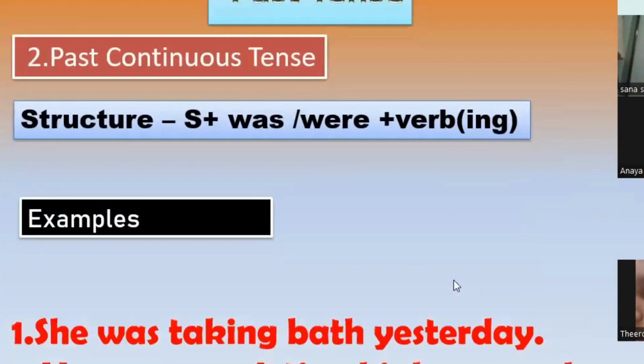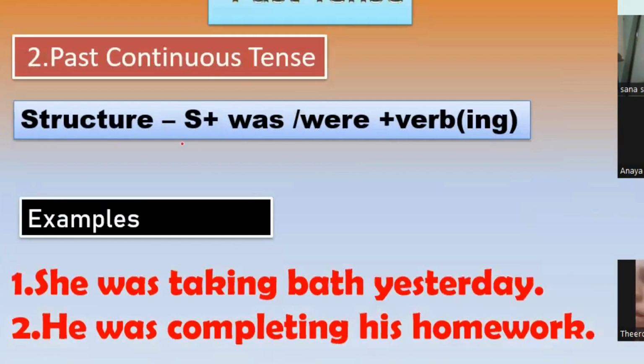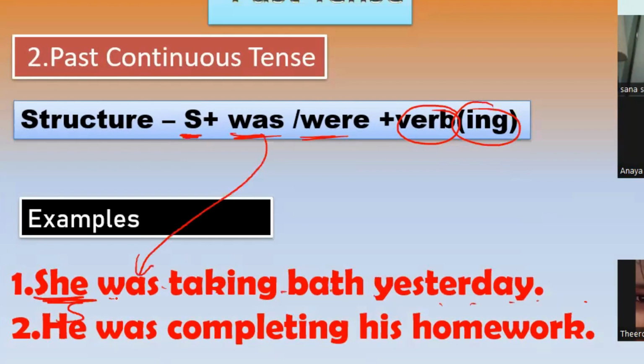What is the structure for this past continuous tense? It has this structure: subject, was or were plus verb plus ing form. Now see the example: she was taking bath yesterday. Here we have subject as she, was, and verb plus ing form. Is it following the structure?